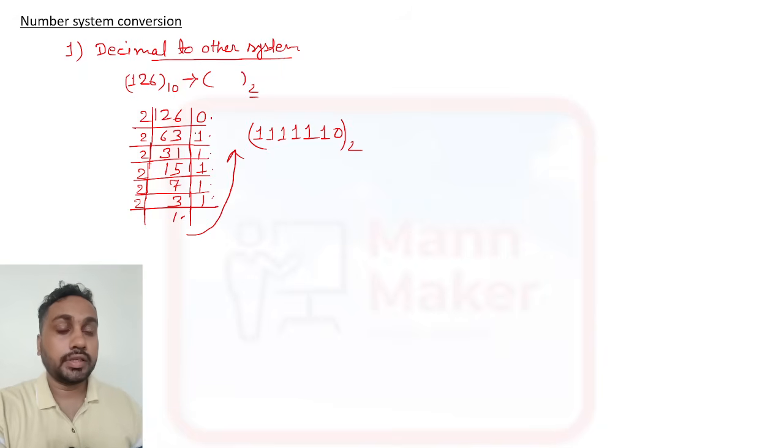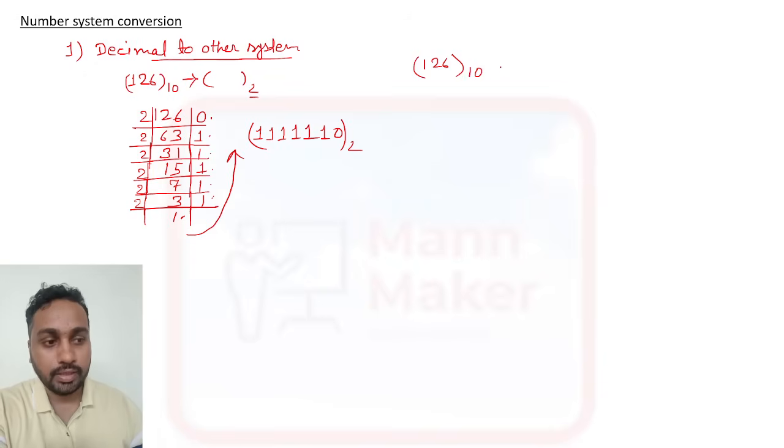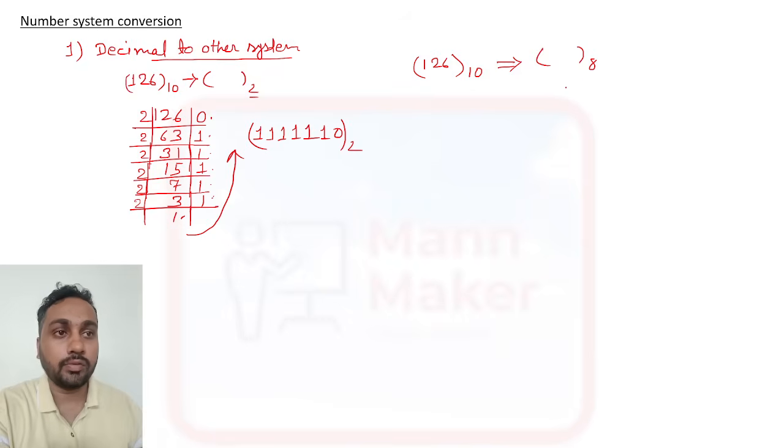So this is decimal to binary. Now suppose they ask the same thing: 126 we have as a decimal, and we need to convert this into octal form. Then you need to do the same division method. Here the base is 8, so you need to divide 126 with 8.